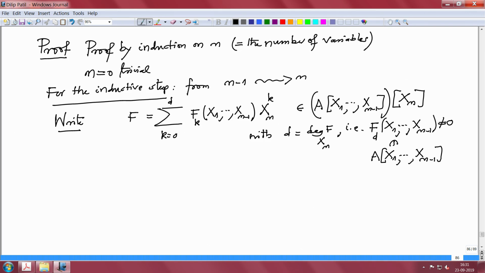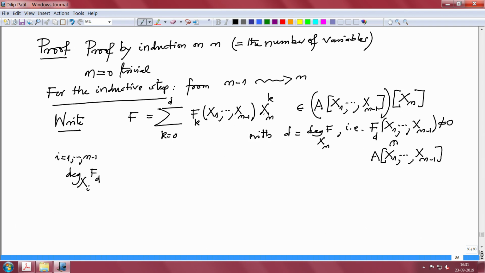Look at the degree in the variable x_i of the polynomial f_d, where i is from 1 to n minus 1. The degree in the ith variable cannot be more than the degree in the ith variable in f.